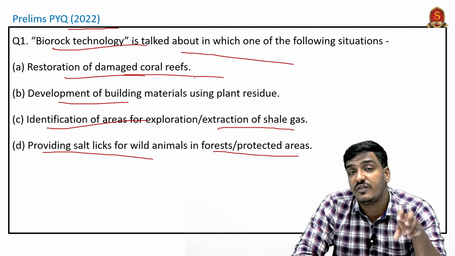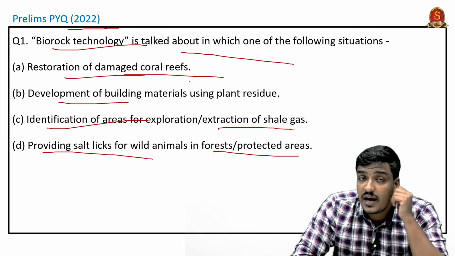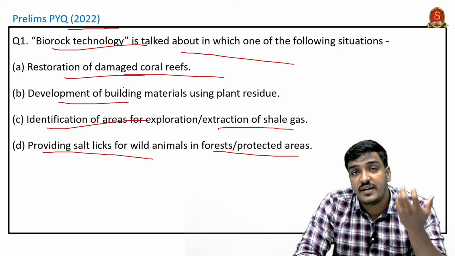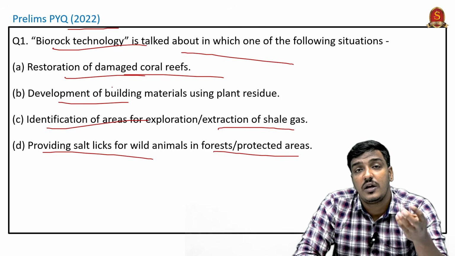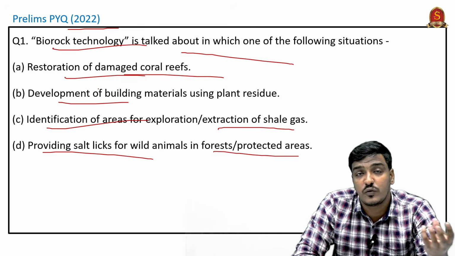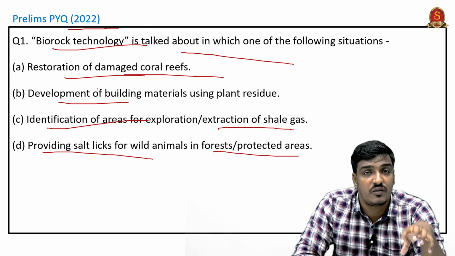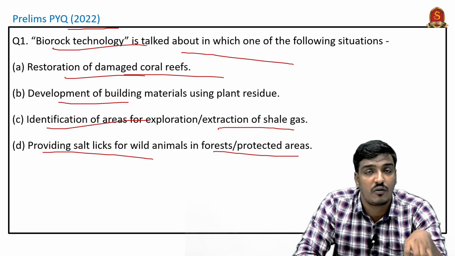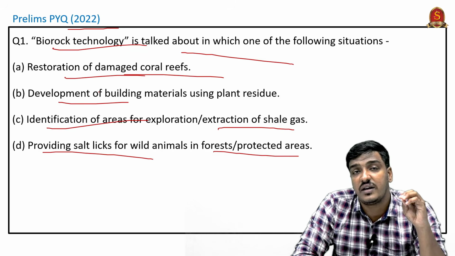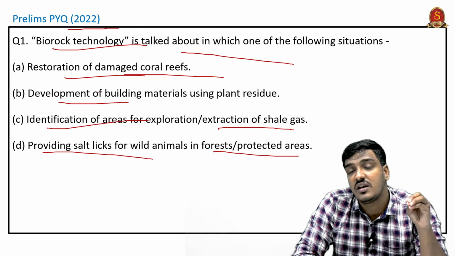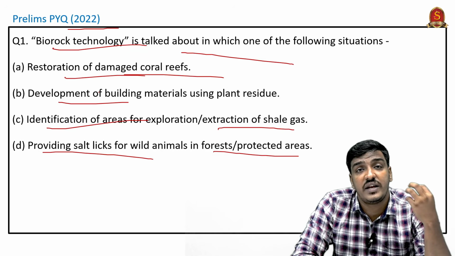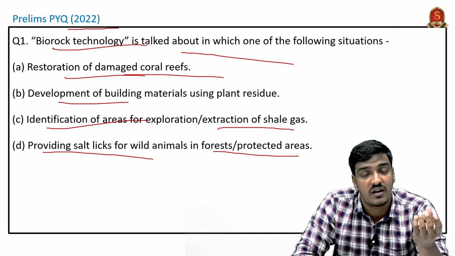Before knowing the answer, we have to know what biorock technology is. It is one of the initiatives that the Indian government proposed to create an artificial reef using a submerged steel frame in the marine environment. In this technology, the steel framework is given a mild stimulus of electrical signals, which aggravates the process of creation of calcium carbonate over the steel framework.